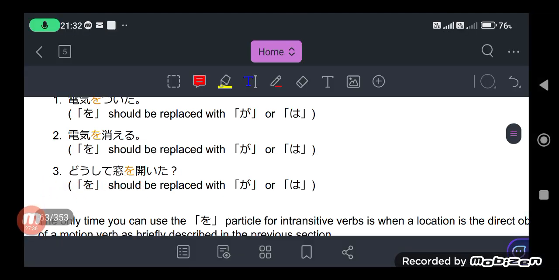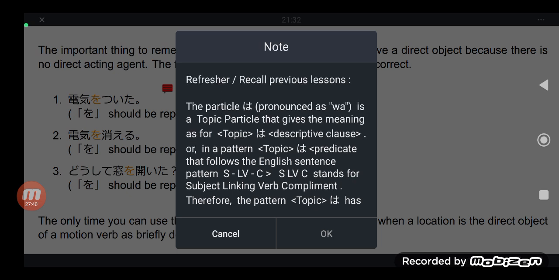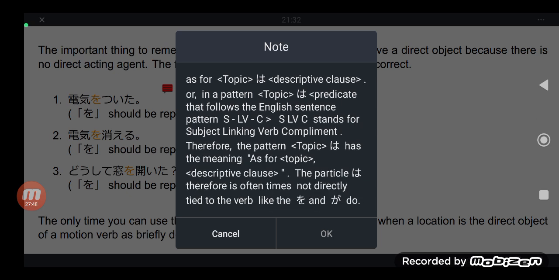So let's have again a note here, just like a refresher. Probably I'll put this in the description box also, the refresher about the particle wa. When you see a particle wa, just like the usual sentences you see in lesson number 006, it's just the sentence pattern in English, SLVC, or subject linking verb complement.